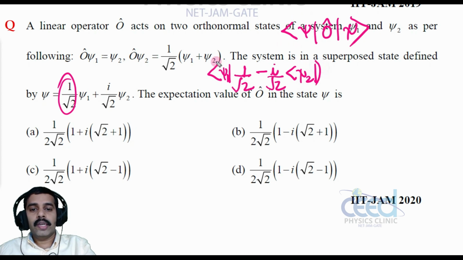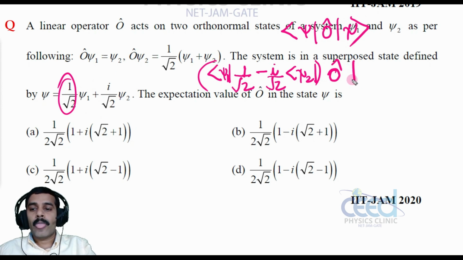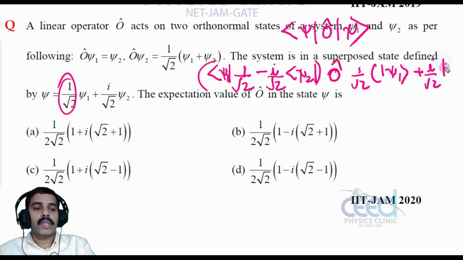Now this entire bra state works on this operator O cap, and the ket corresponding to this is equal to 1 by root 2 psi 1 plus i by root 2 psi 2. All right, so this will be it.